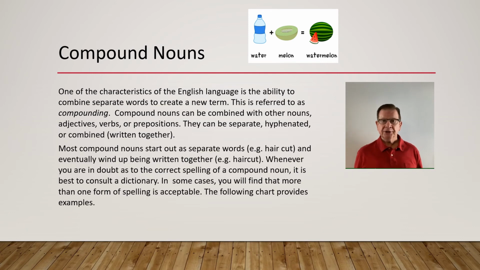Most compound nouns start out as separate words, and eventually wind up being written together. For example, haircut. Whenever you are in doubt as to the correct spelling of a compound noun, it is best to consult a dictionary. In some cases, you will find that more than one form of spelling is acceptable. The following chart provides examples.